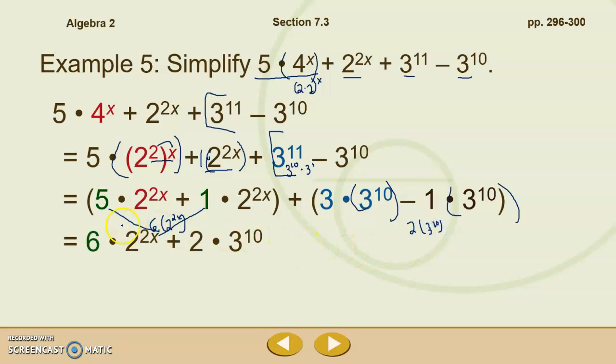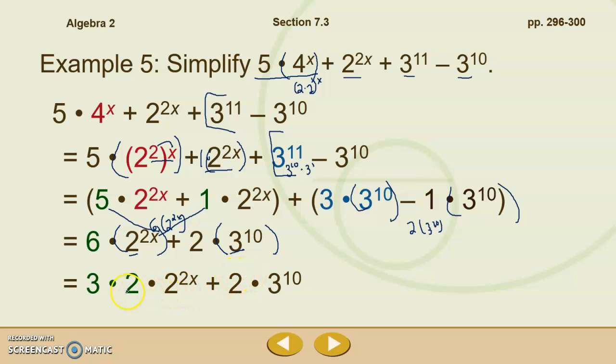All right, let's look at that simplified. So I have 6 groups of 2 to the 2x and 2 groups of 3 to the 10th power. And at that point, it doesn't look like there's anything else that I can do to simplify that. I can't rewrite 3 to the 10th as a base 2 using properties of exponents, but I can rewrite 6 groups of 2 to the 2x as 3 times 2 times 2 to the 2x plus 2 times 3 to the 10th.